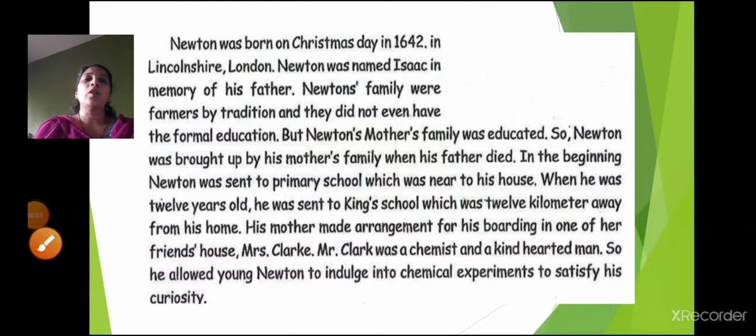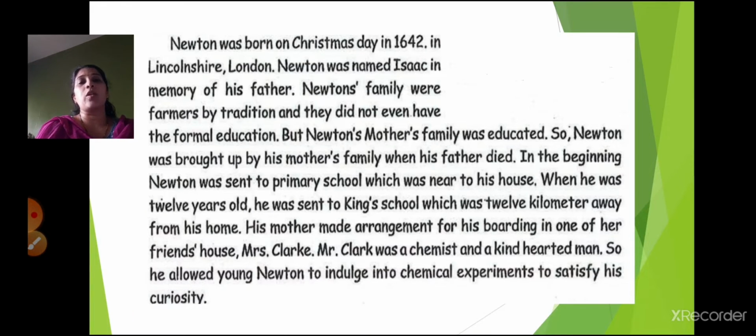Newton was born on Christmas Day in 1642 in Lincolnshire, London. Newton was named Isaac in the memory of his father. Newton's family were farmers by tradition and they did not have even formal education. But Newton's mother's family was educated. So Newton was brought up by his mother's family when his father died. So when was Newton born?